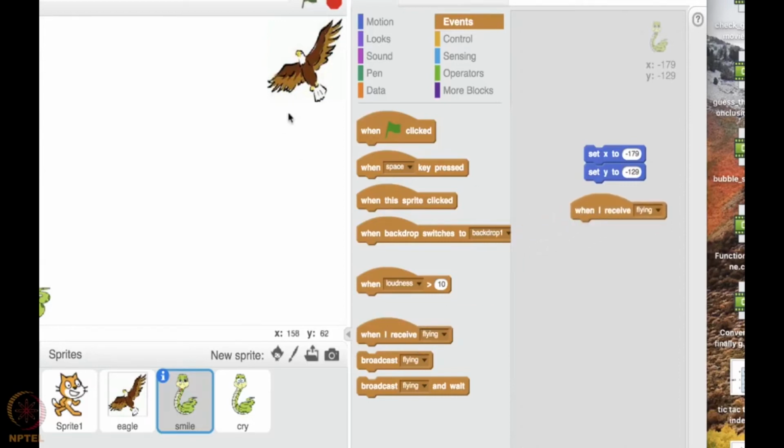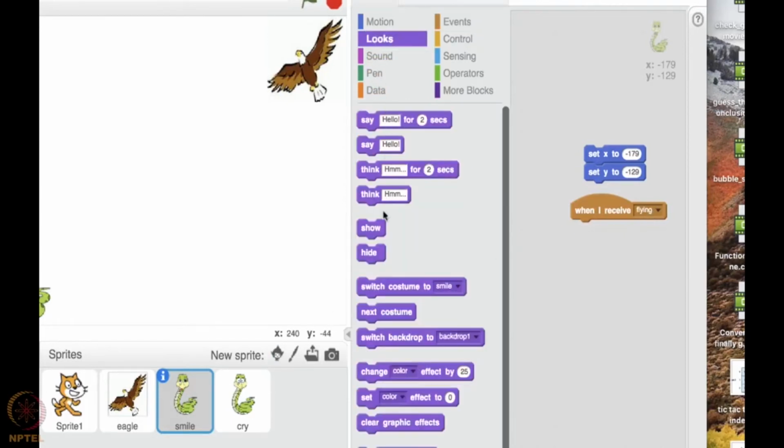When the eagle is flying in the sky, the smiling snake is not aware of it. So it is happy, and this smiling snake has to be shown. So when I receive the message flying, the smiling snake has to be shown. Let me say show from the looks.